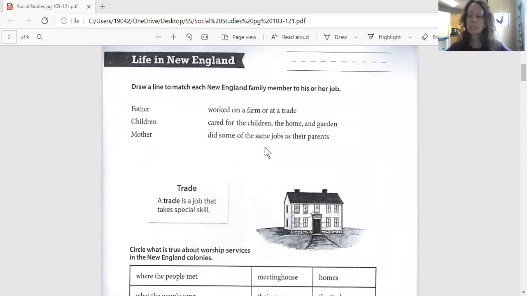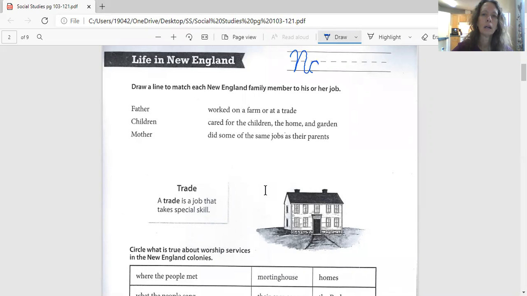Okay, so name and date. Life in New England, name and date. Okay, and here it is.